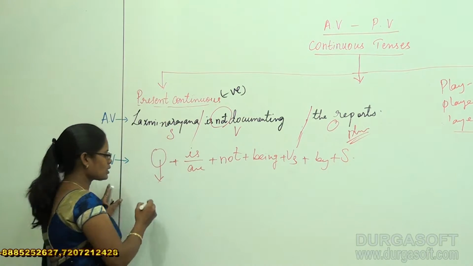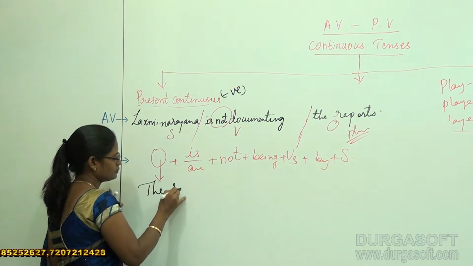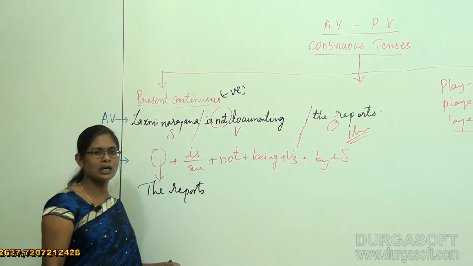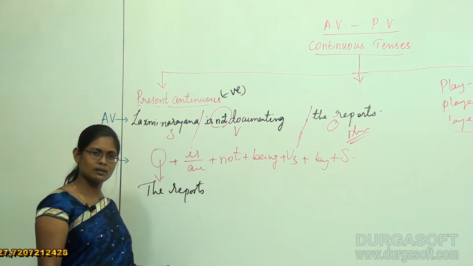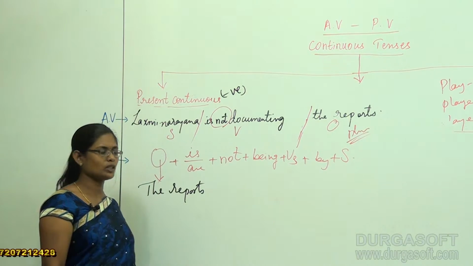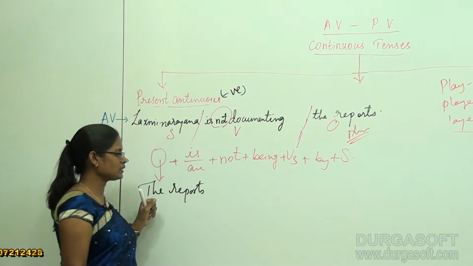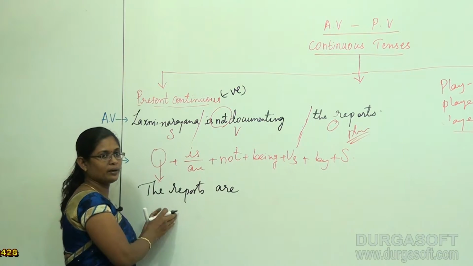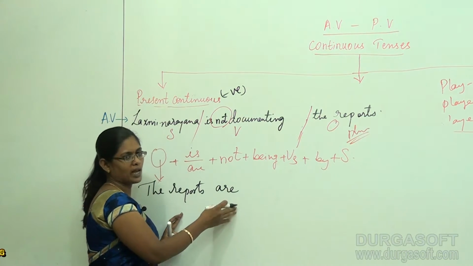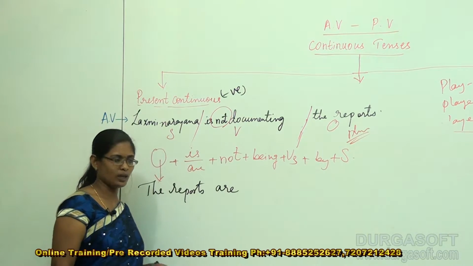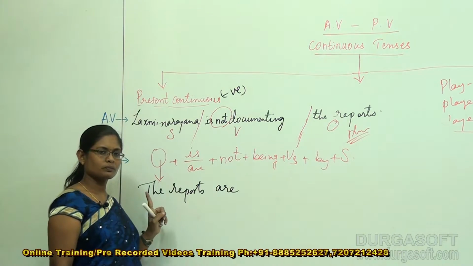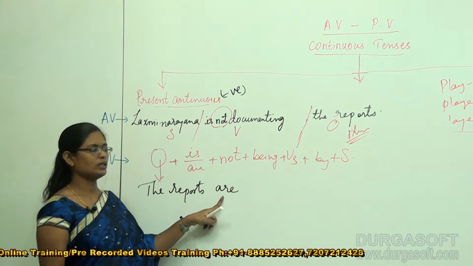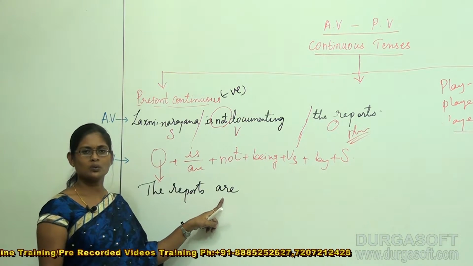Exactly, reports. The reports is a singular subject or plural subject? Very good, it's a plural subject. So instead of is, we are supposed to agree with are. The subject has to be agreed with the particular given helping verb, that is are. Because reports is a plural subject, it is to be agreed with are but not with is.